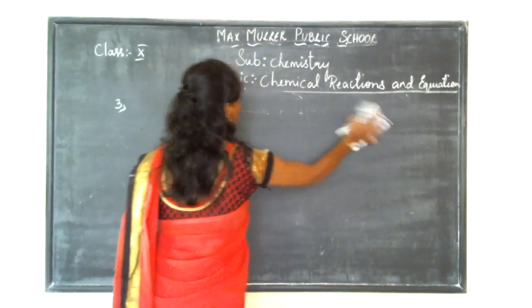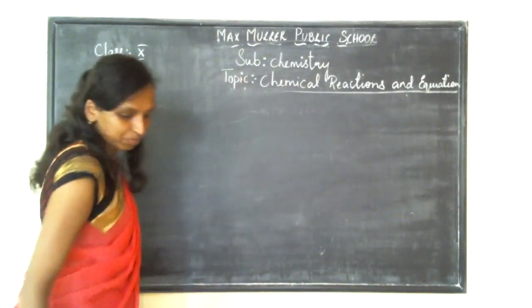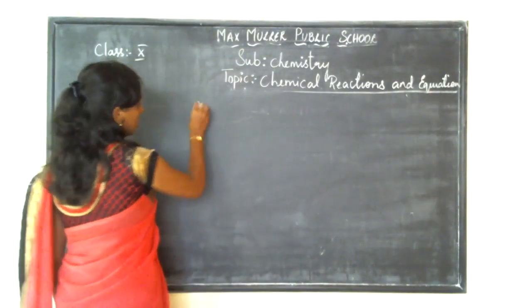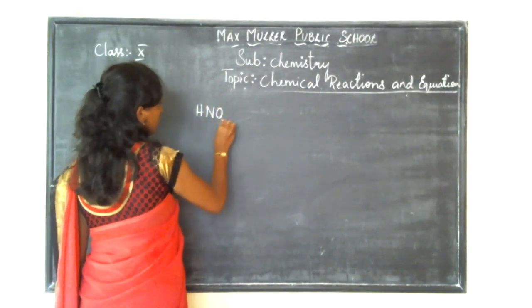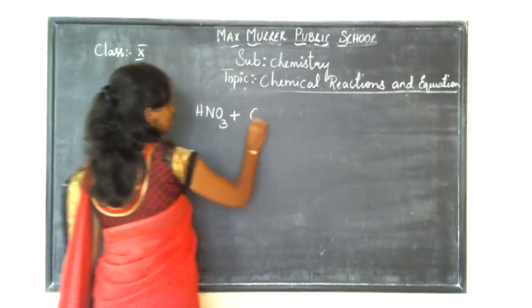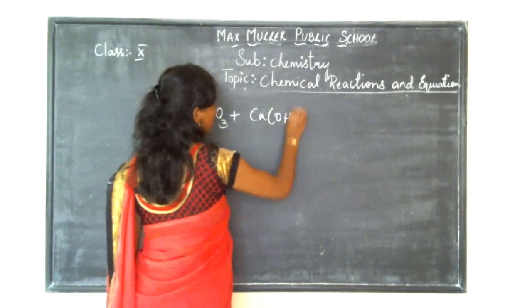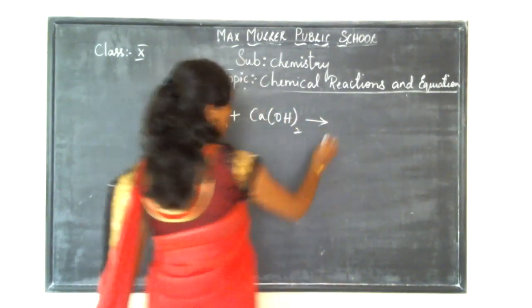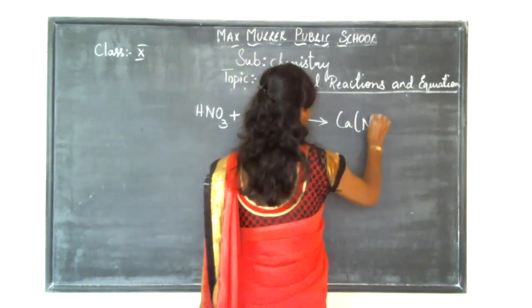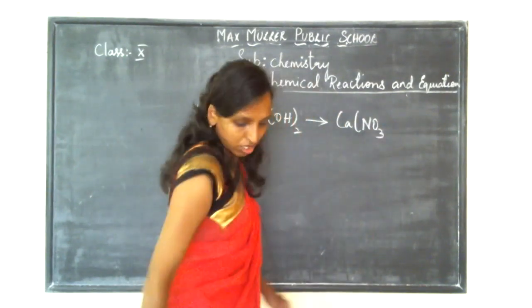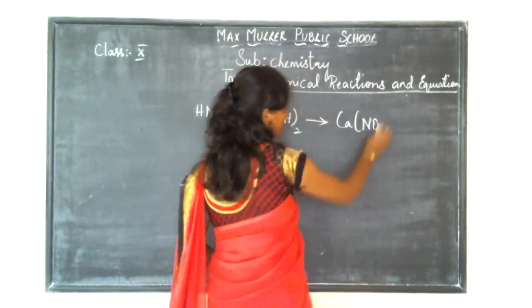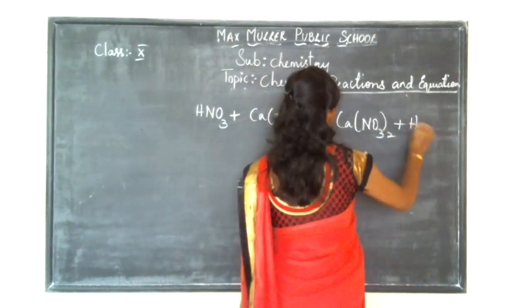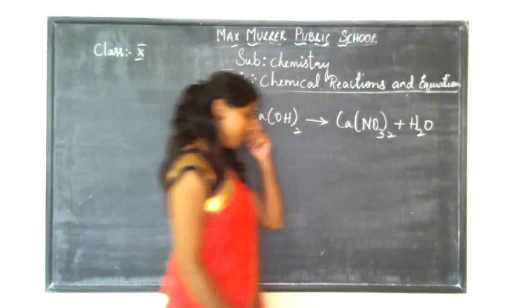I can give you some more examples. When HNO3 plus Ca(OH)2 gives Ca(NO3)2 plus H2O. This is a chemical reaction, children.